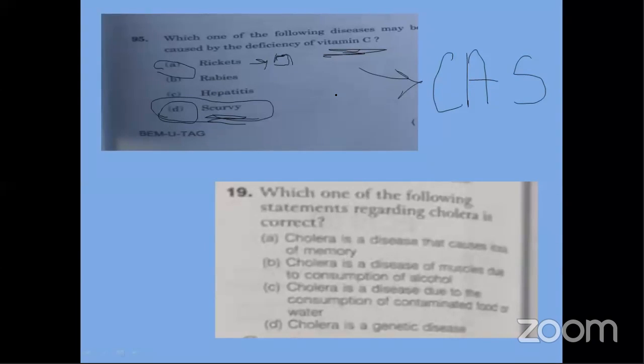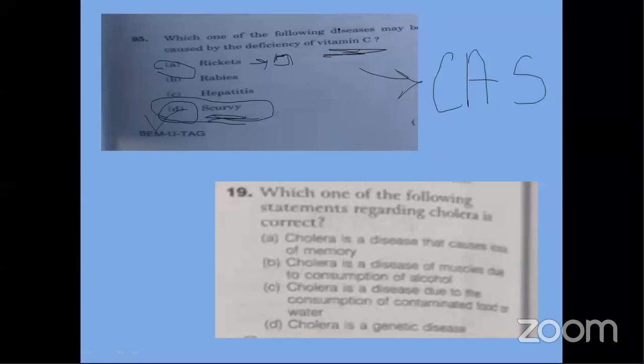Rabies is a disease caused by dogs. Hepatitis has nothing to do with a deficiency of any of the vitamins. So the correct answer is scurvy.